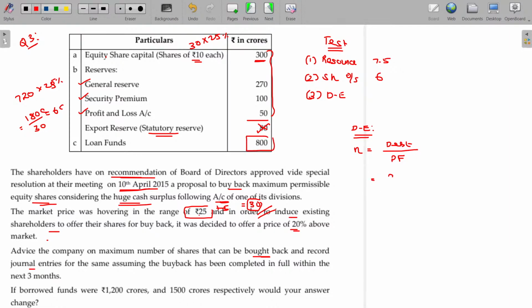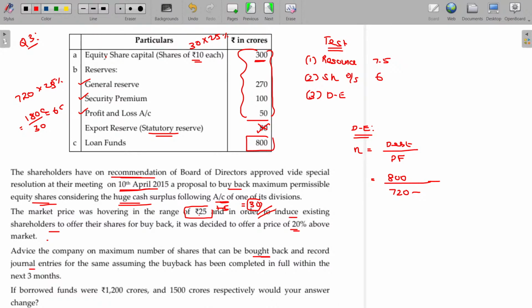Now, what is the loan fund we have? 800. What about the proprietor fund? Owner fund being this one. How much? 720. Now, what about the number of shares we bought back? That I am going to calculate.